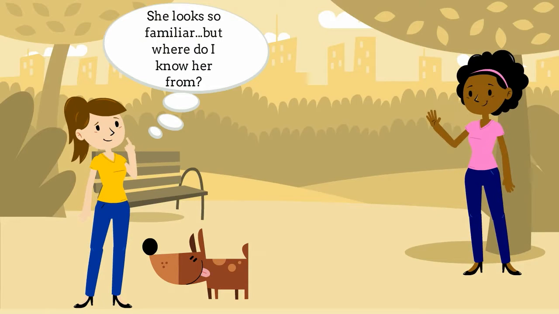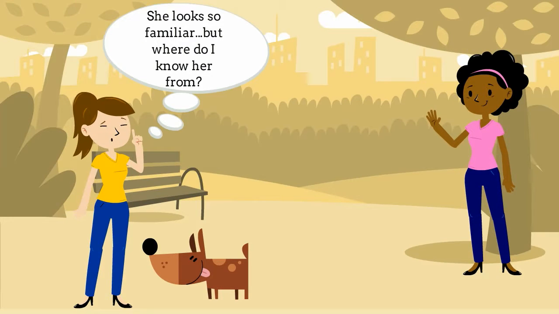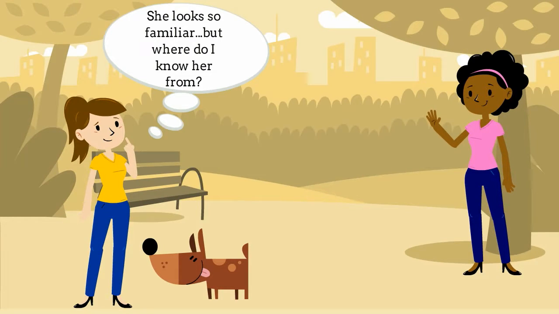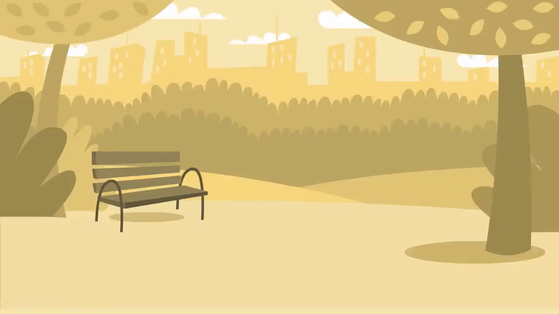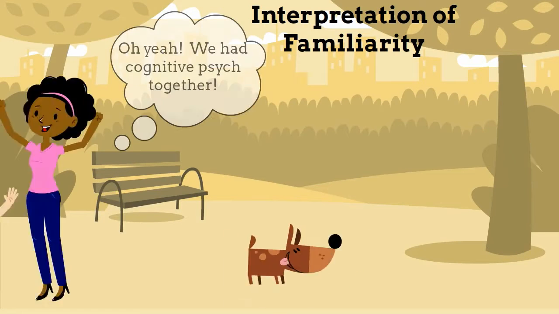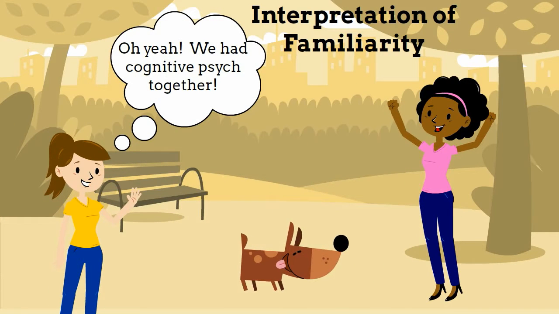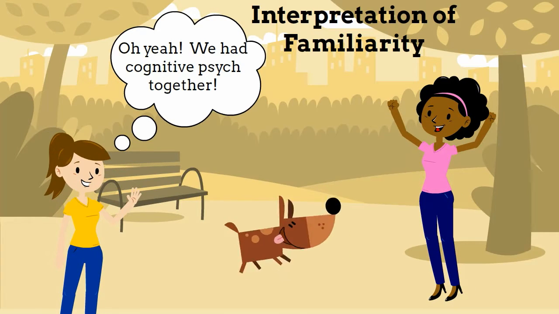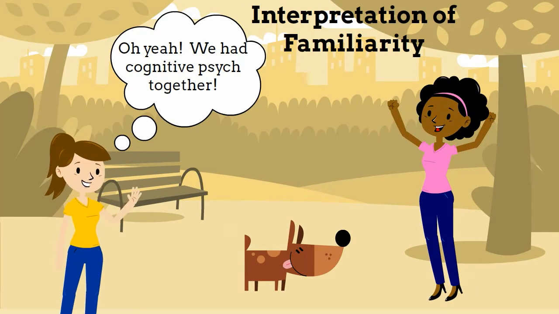This feeling of familiarity can be attributed to processing fluency. A stimulus that we have encountered before will be easier to perceive because that processing pathway will be more quickly activated when we encounter it again. The way that a person interprets their sense of familiarity can have a big impact on their response to the stimulus in question. It is possible that they will figure out the source of their familiarity, like seeing a familiar face and remembering that you know that person from school.